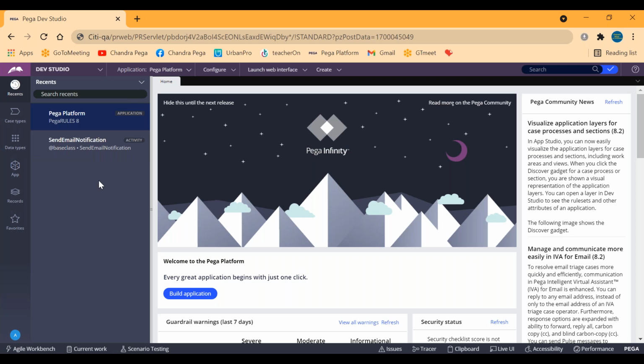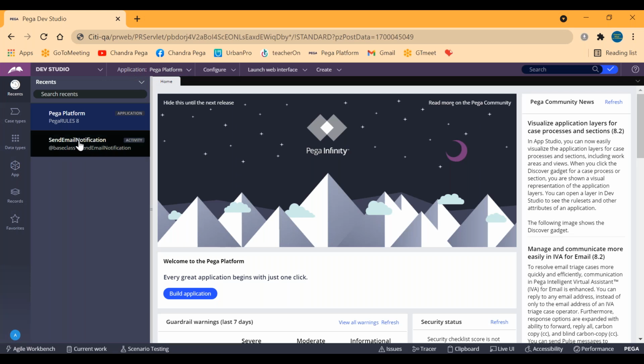So when I log in with the master credentials, I'm already seeing an application named Pega platform. Did we create this Pega platform? I did not create this application. The purpose of my launching is to create one new application, and in this process I am seeing one existing application which is already there. So there is one predefined application rule, understood, right? Pega platform is an already created application for me.